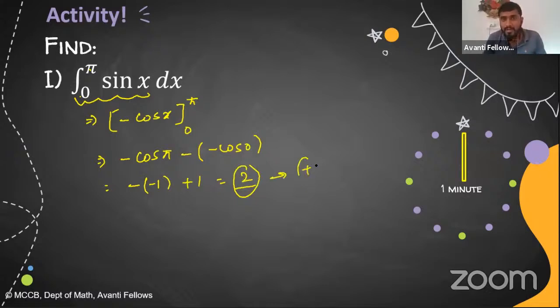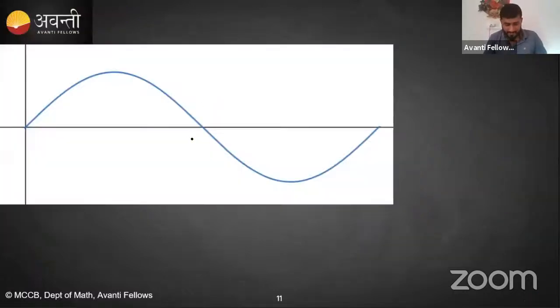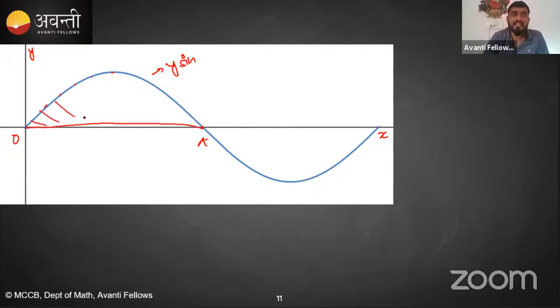This comes out to be positive, which means whatever the area sin x is making with the x-axis from 0 to pi will be above the x-axis. Again you can see here, this is the x-axis, this is the y-axis, 0, this is pi, and this is your sin x. So the area between sin x and the x-axis from 0 to pi, this much area we are talking about. Is it above the x-axis? Yes, so that's why our definite integration value should be positive. The value of this area is 2.